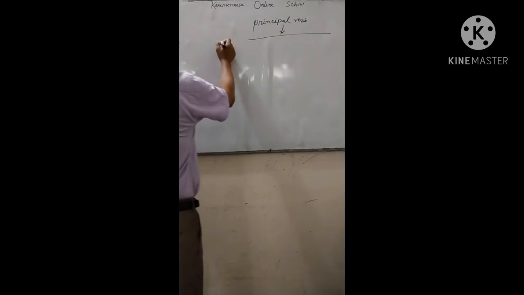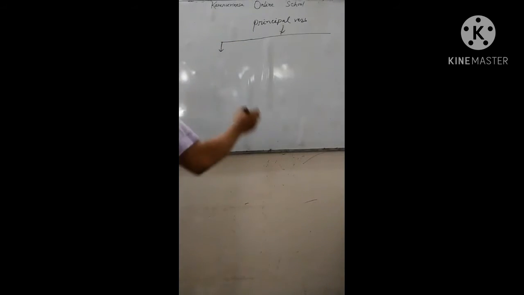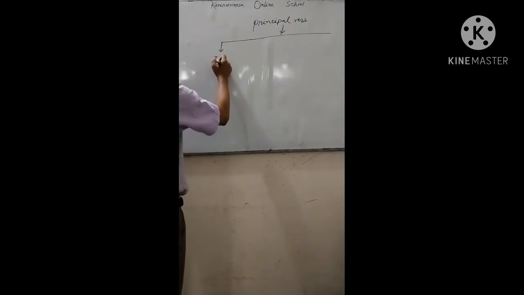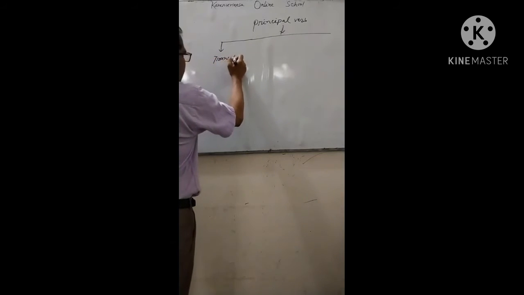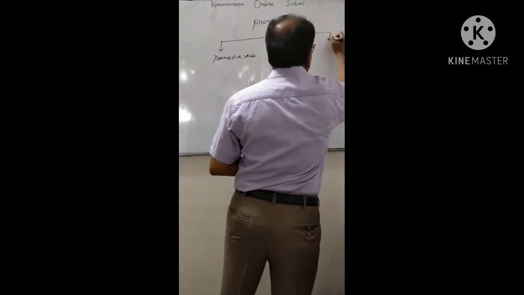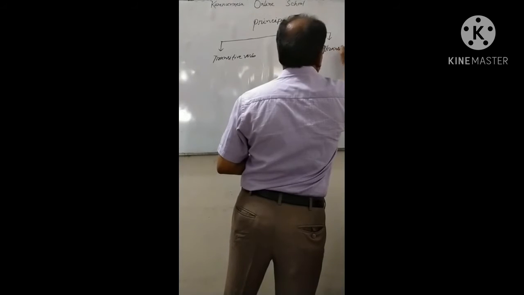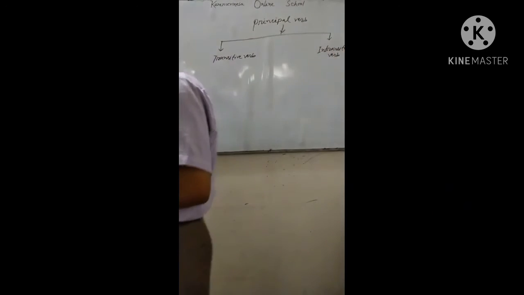What are their names? They are transitive verb and another one intransitive verb. Intransitive verb. What is a transitive verb?